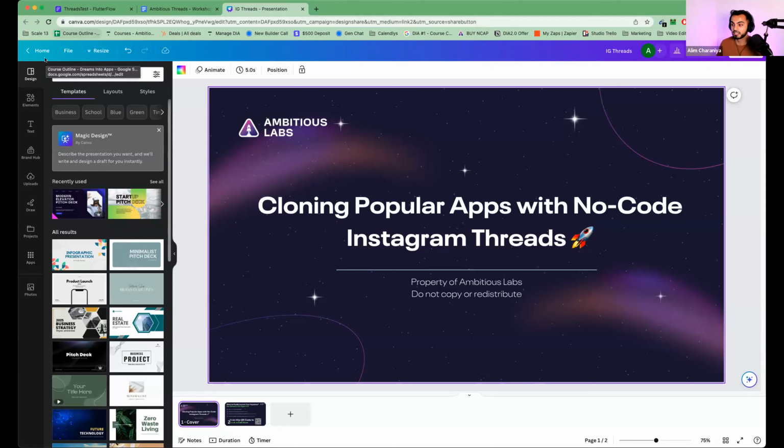Today's workshop is on how to clone popular apps. And the app that we're going to clone today is the brand new Instagram Threads app. Very timely. As you guys may have seen, Twitter recently rebranded to X. I think it's a terrible move, and I think Twitter is on the downfall. And that's probably why Zuckerberg said, hey, we got to make our response to Twitter and we got to give the world some sort of text-based social media platform.